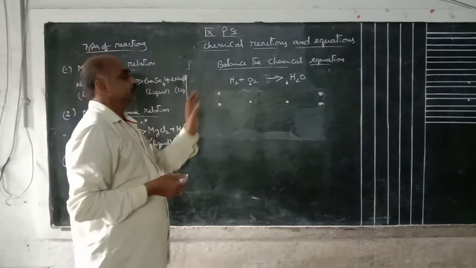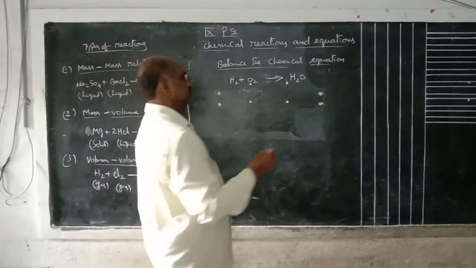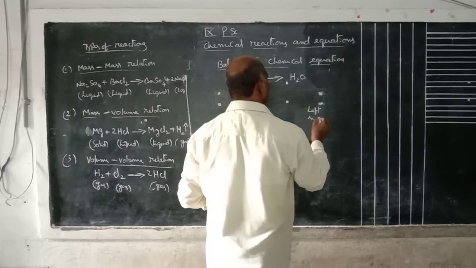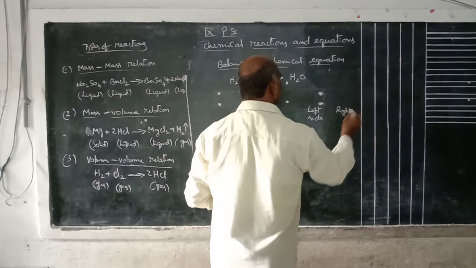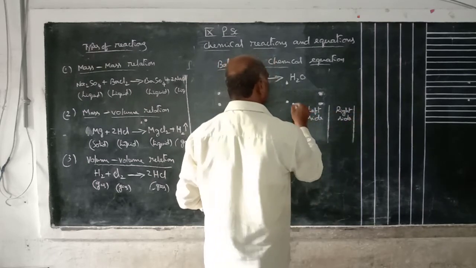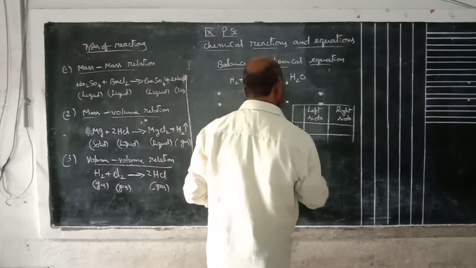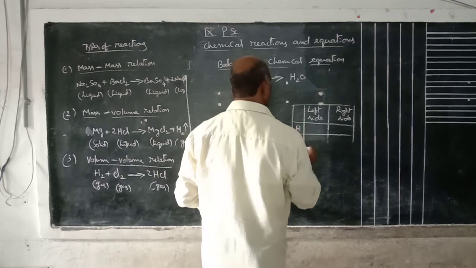In this case, the equation is not balanced. Left side, right side. Hydrogen, oxygen.